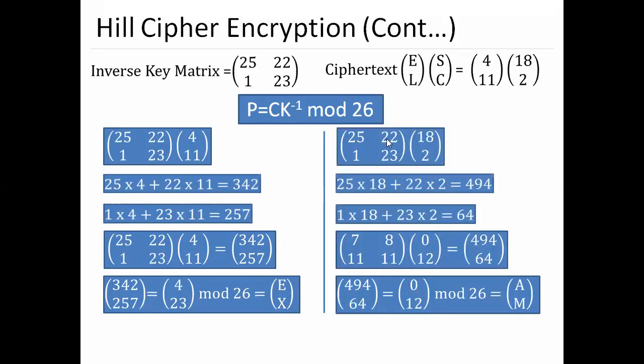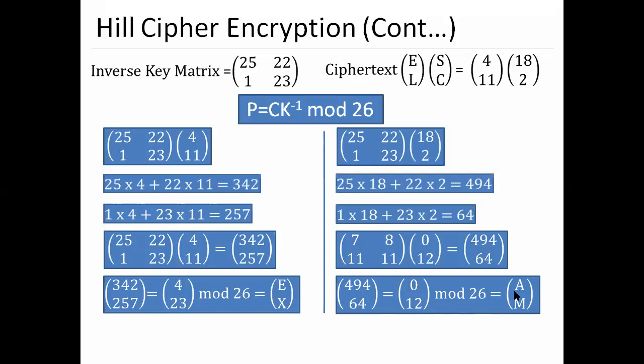Okay, similarly we have the same equation over here: 25, 1, 22, 23 with 18 and 2. So the answer will be 25 into 18 plus 22 into 2 equals 494, and here 1 into 18 plus 23 into 2 equals 64. So the answer of this will be 494 and 64. So the modulo of this value is 0 and 12.